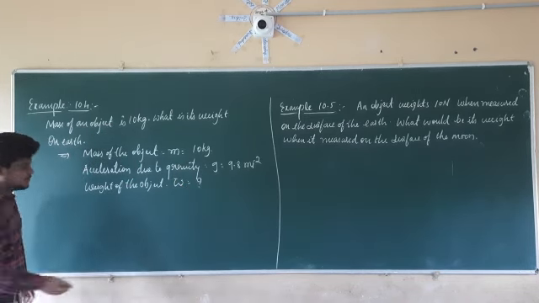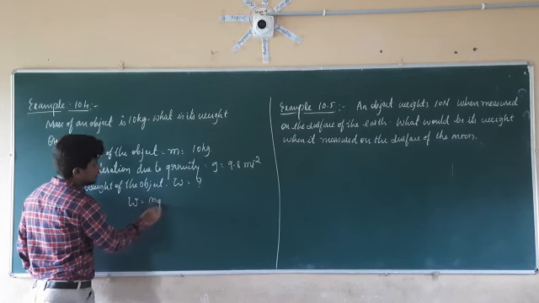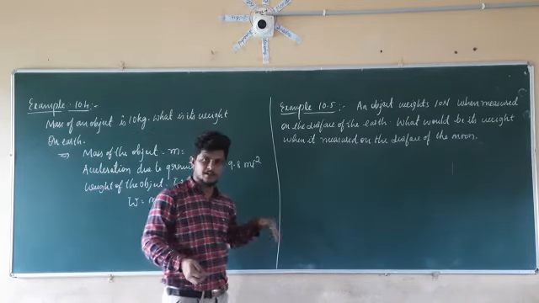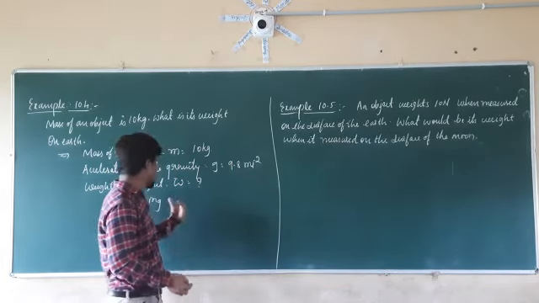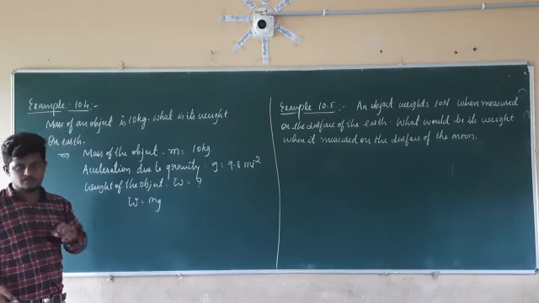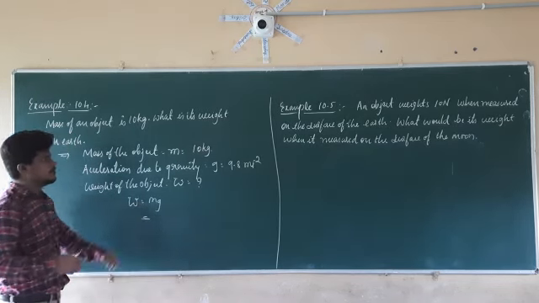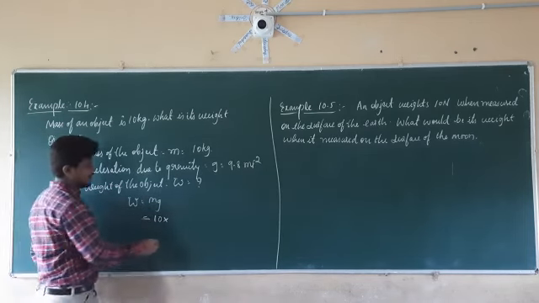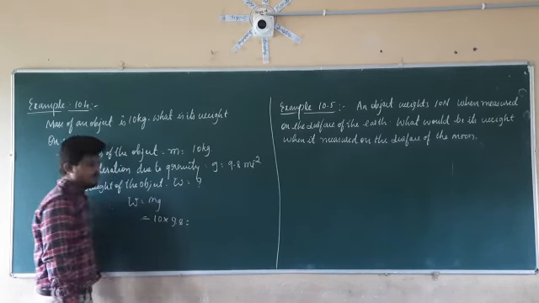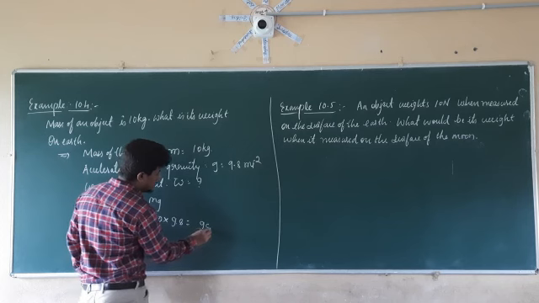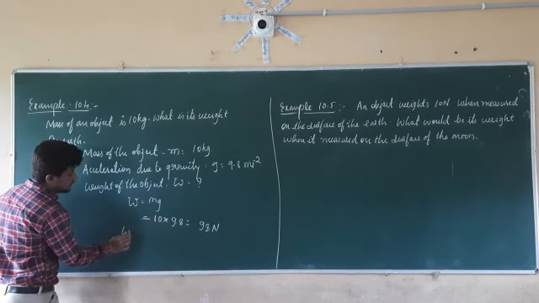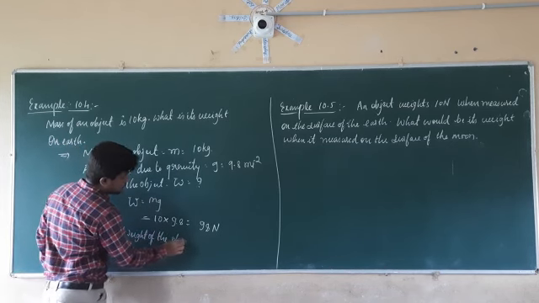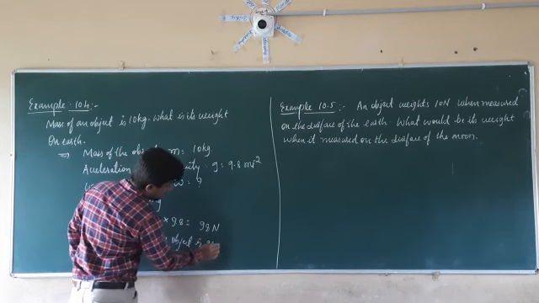What is the formula for W? W is equal to M into G, since whatever the weight is, it is the gravitational force which is acting towards the earth. So F is equal to M into G, and instead of F, I am going to take W. Therefore W is equal to M into G. The value of M is given in the problem statement as 10, and the value of G is 9.8. So 10 into 9.8 is equal to 98 newtons. Therefore, the weight of the object is 98 newtons.